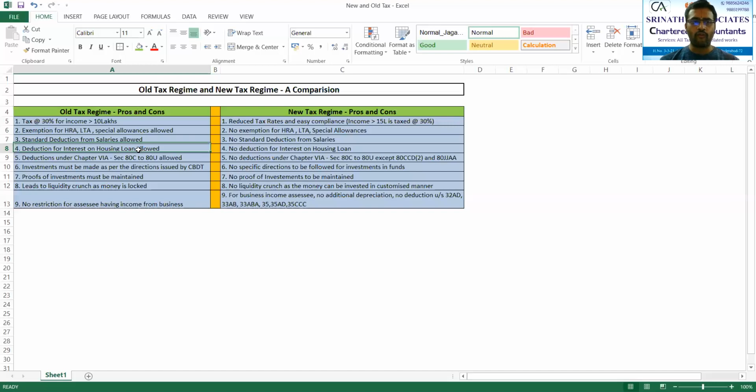Then coming to the fourth, very, very important again for every salaried employee, because 90% of the salaried employees would have availed housing loan. Correct? Yes. So in this housing loan, what were you doing? You were claiming the interest on housing loan as a deduction. That means whatever interest is there, that was reduced from your salary, and the balance was chargeable to tax.